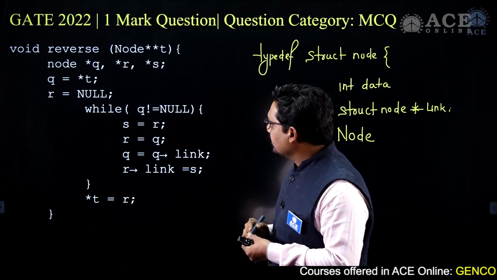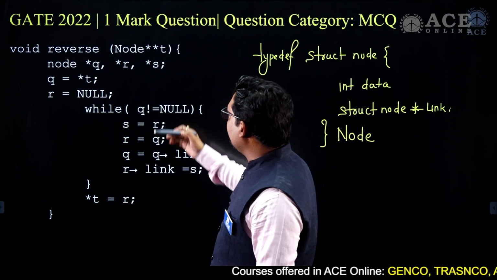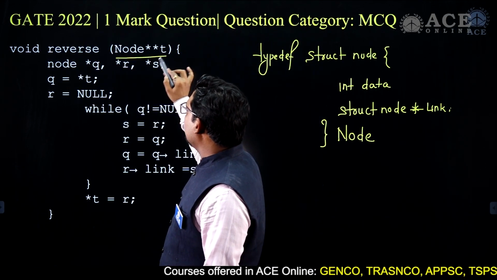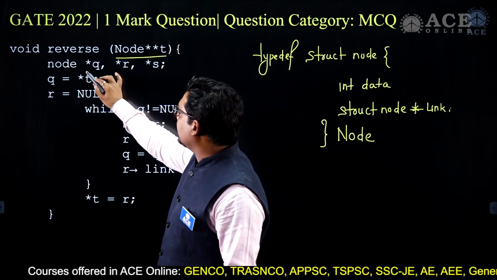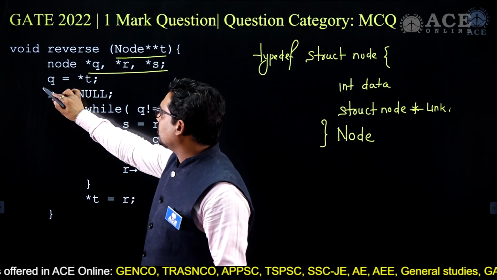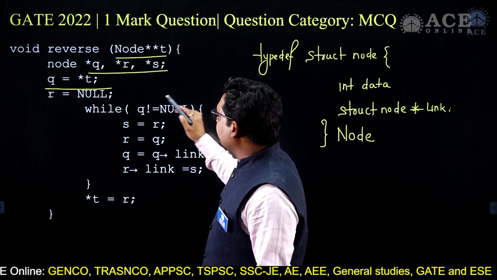Only pointers. So for reversal, we have node double star t, a pointer to a node, and then we have 3 pointers declared, and q is equal to star t, and we are running a loop.